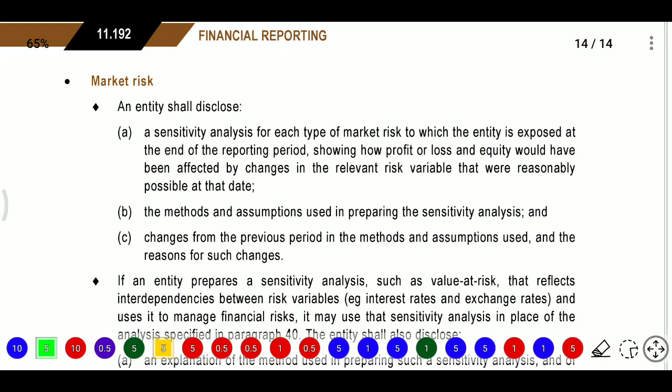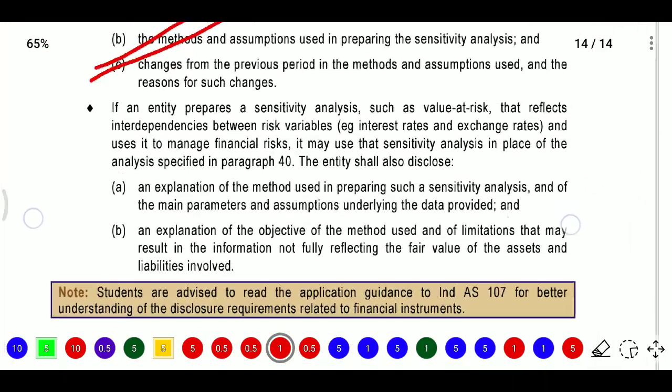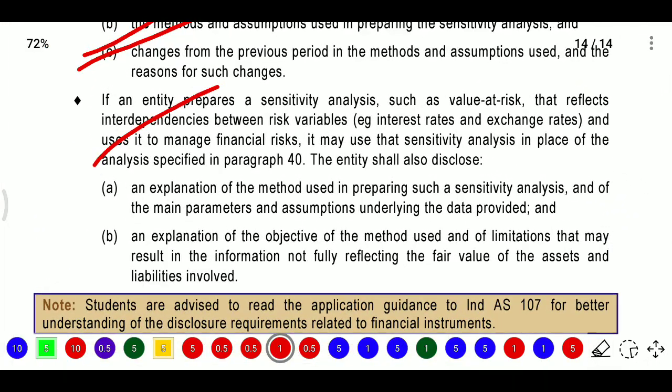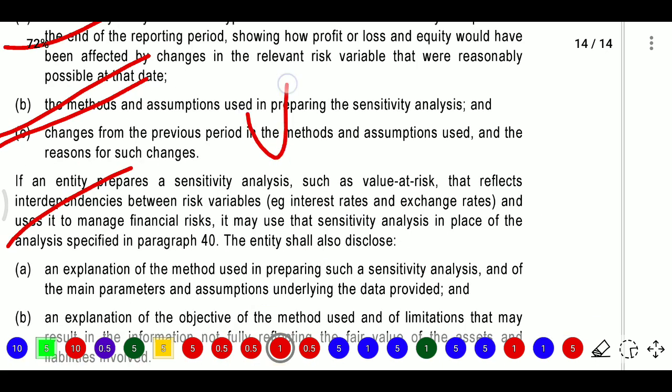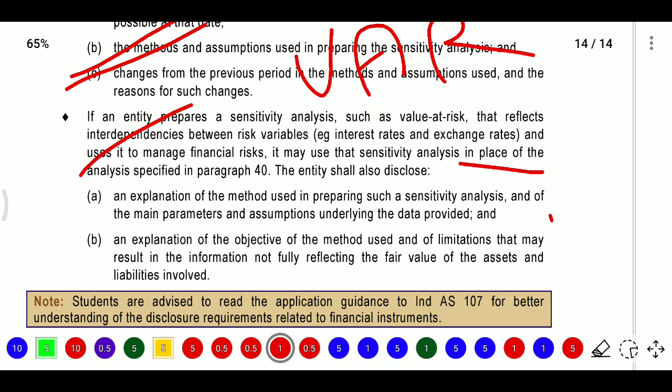For market risk, we also need to show the sensitivity analysis, and what methods and assumptions are used, and what changes there are from the previous period in the methods and assumptions used. If the entity prepares a sensitivity analysis such as value at risk, which reflects interdependence between the risk variables and is used to manage financial risk, it may use that sensitivity analysis in place of the other analysis.